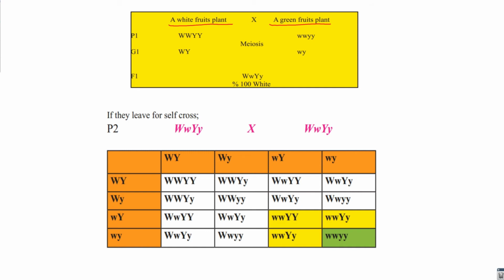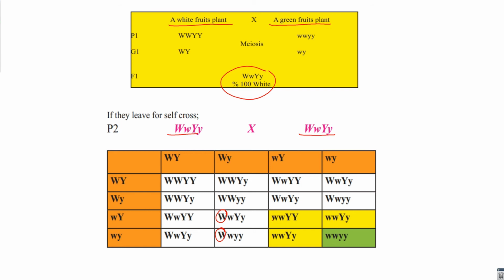But between white and yellow, white is dominant, yellow is recessive. So the F1 generation, we leave it for self-fertilization because it is hybrid for both traits. They produce 4 kinds of gametes. We fix their gametes on the Punnett box, and we solve our Punnett box. When we observe, there are about 12 white-colored fruits, because white is dominant. In any case, the color of the fruit is white.